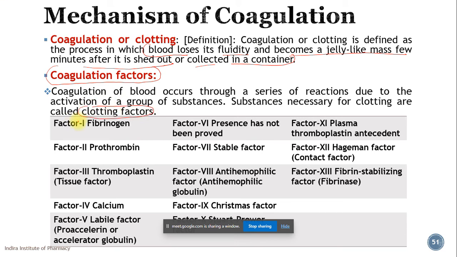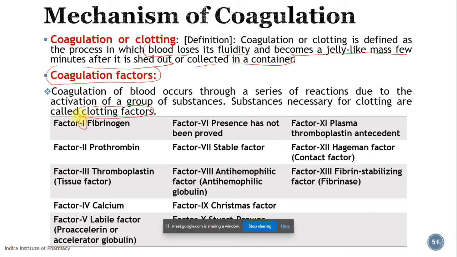So in total there are 13 clotting factors, and these factors are enlisted as per their year of discovery. This factor 1, fibrinogen, was discovered at first, that's why it is factor number 1. And factor number 13, the fibrin stabilizing factor, was discovered at the very last, that's why it is factor number 13. And it is denoted by Roman numerals.